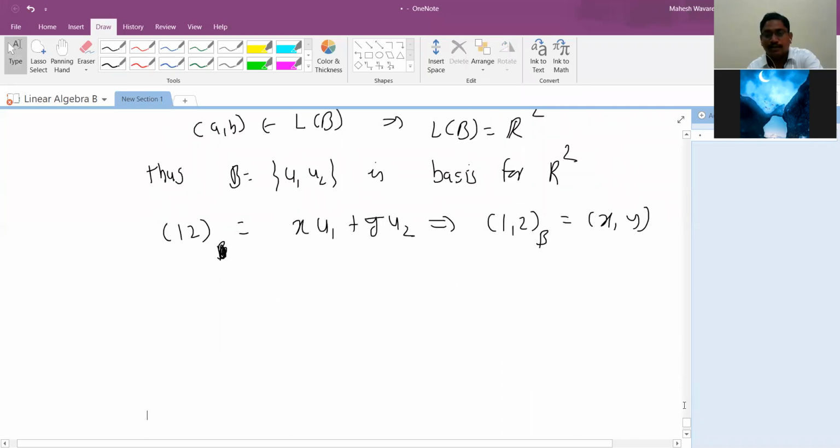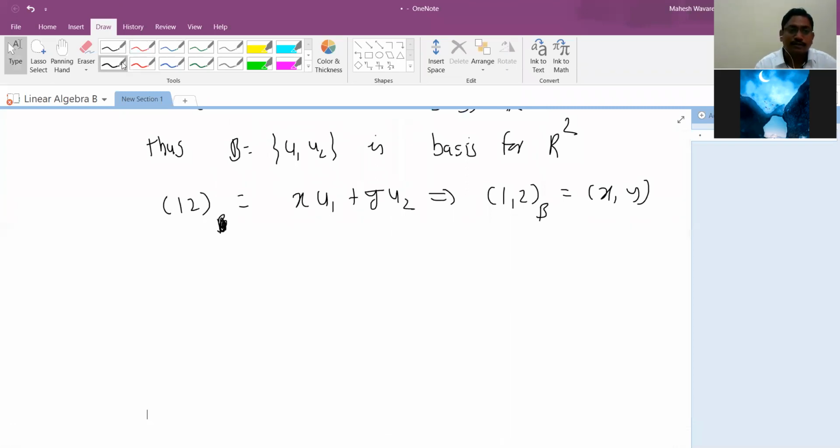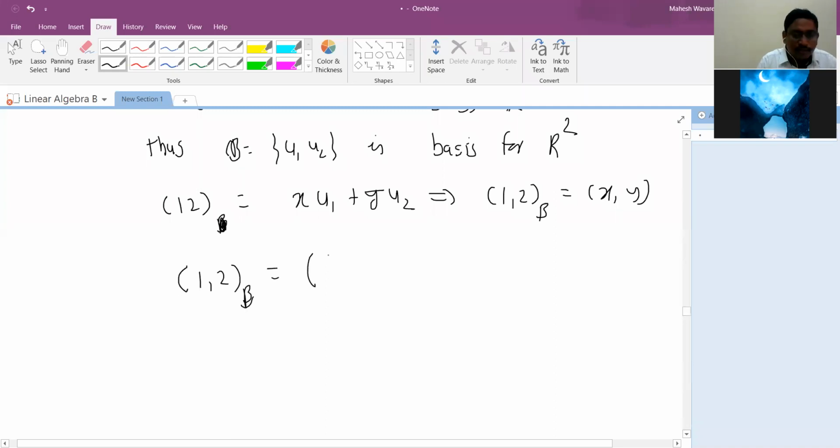You can solve again, or you can put that value here. So in this case, your a is 1 and b is 2. You have already solved this. So your a is 1 and b is 2. So 1, 2's coordinate related to basis b is this notation. So what is the first coordinate? First coordinate is 3a plus b divided by 13.